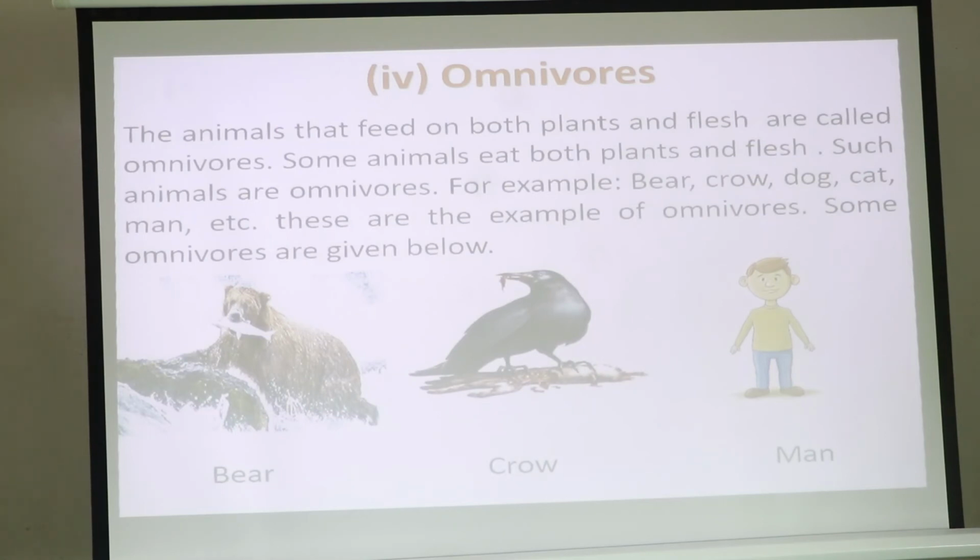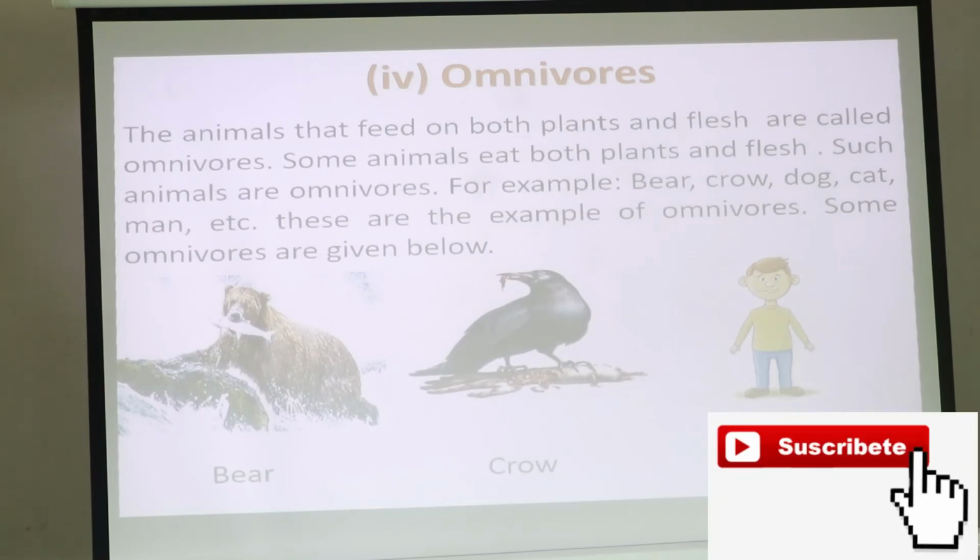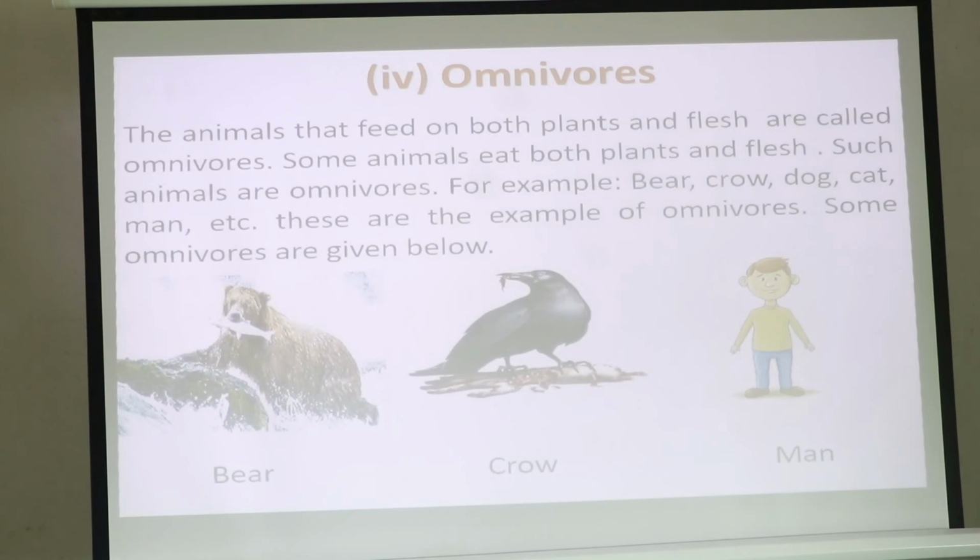And here are some examples. Bear. Bear is also an omnivorous animal. It is eating fish. Next one, crow. Crow is also an example of omnivorous. And we human beings, men, we are also called omnivorous. So do you understand what you mean by omnivorous? Those animals that feed on both plants and flesh are known as omnivorous. Like bear, crow, dog, cat, man, these all belong to omnivorous animals.